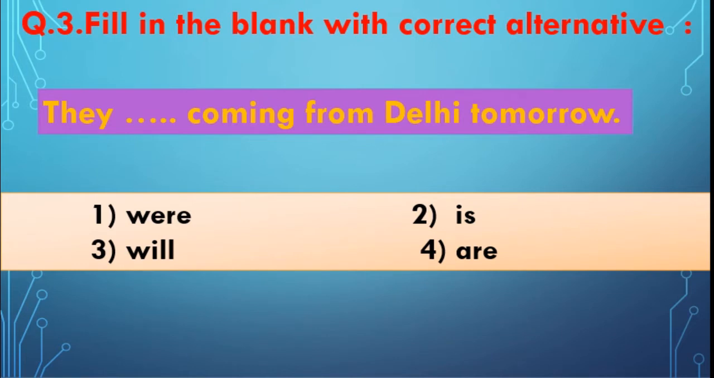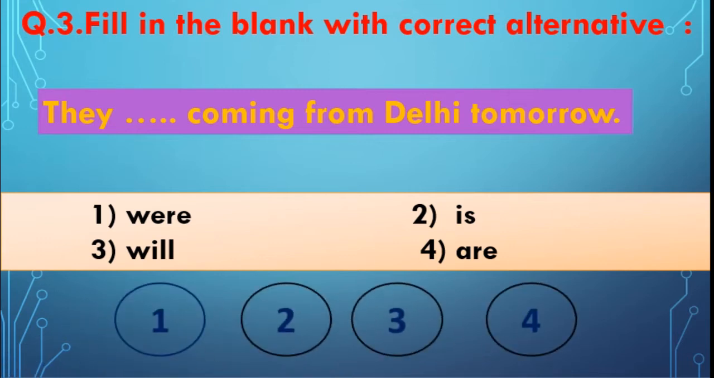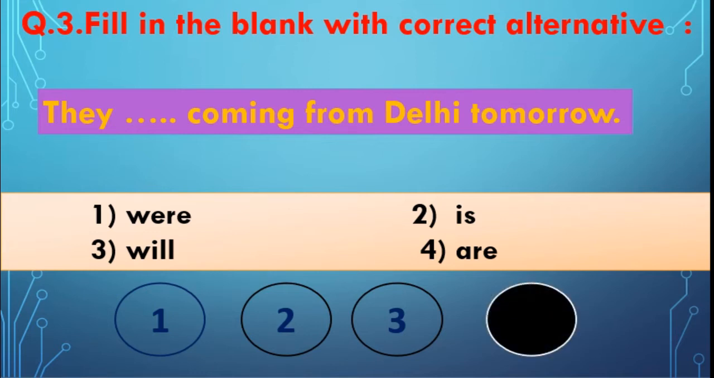Third one. Fill in the blank with correct alternative. They dash coming from Delhi tomorrow. 4 options are there. Were, is, will, are. Yes, you are right. The answer is 4th one. They are coming from Delhi tomorrow.